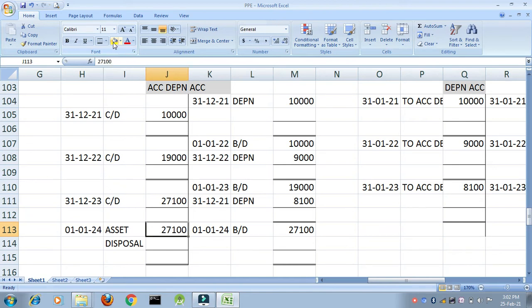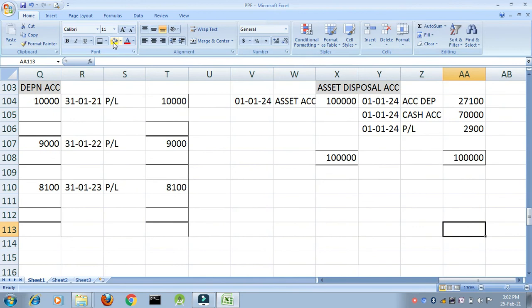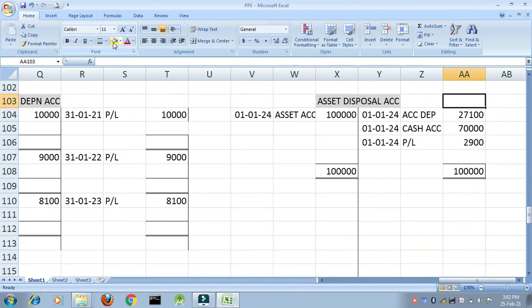Okay, here you go. Here you have asset, you have accumulated depreciation. Now what has happened? I have received cash. How much cash have I received? 70,000. So what will be the entry? Cash account debit to asset account. But what have I created? I have created asset disposal account. Hence it will be cash account debit to asset disposal account.